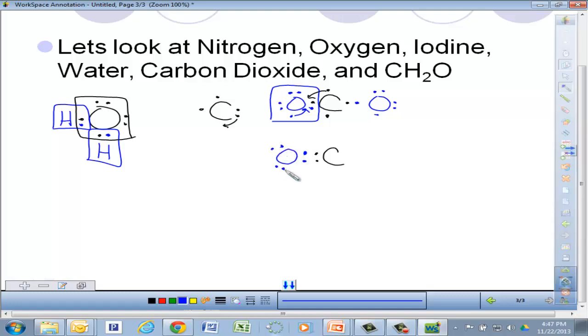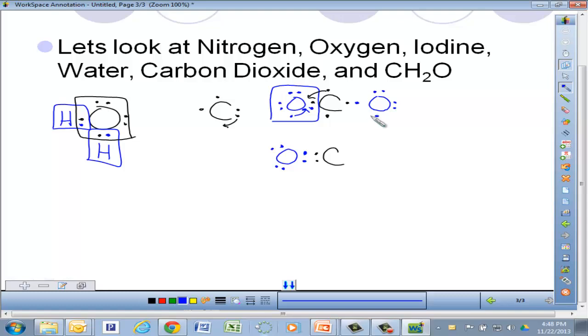And let's do the same thing on the other side. Let's look at the other oxygen. It's going to do the same thing. That single one is going to come up. So there are the paired single ones. Here are the other 2 that were still paired up. Carbon is going to rotate 1 up. So there it is. And now, when I go around carbon, I've got 4 electrons there, 4 electrons there. So carbon has 8. Let's look at each oxygen.